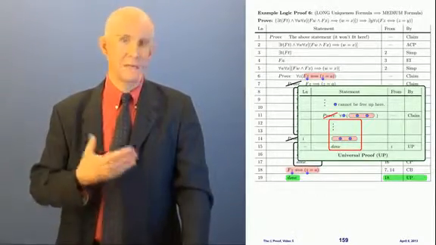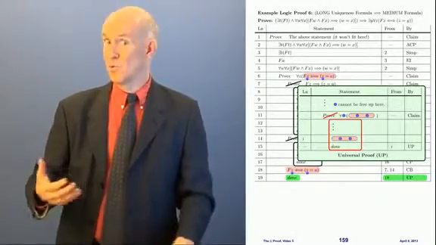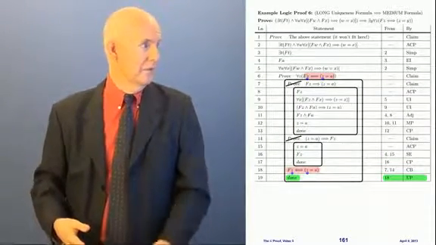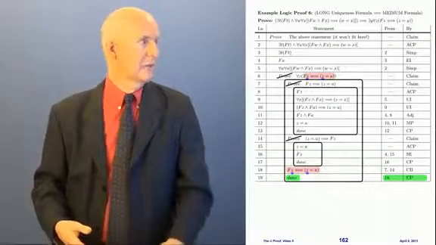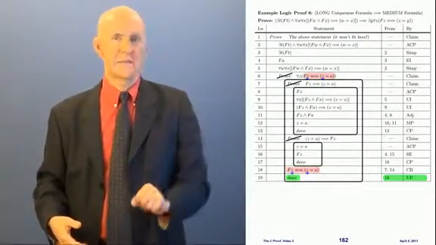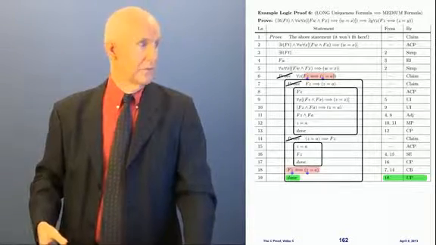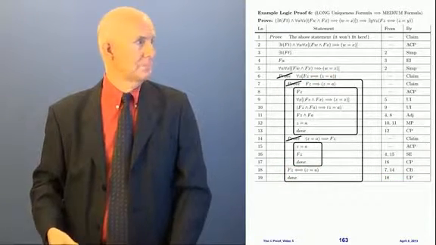So now we can box and cancel. My rule's in the way. Let me get it out of the way so I can draw my box here. All right, so there's the box, and now we cancel the proof here in line 6. So now line 6 is available. Okay, so let's move on.